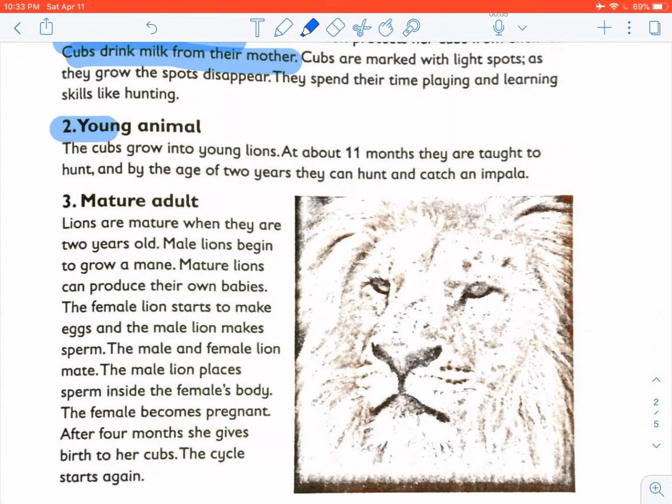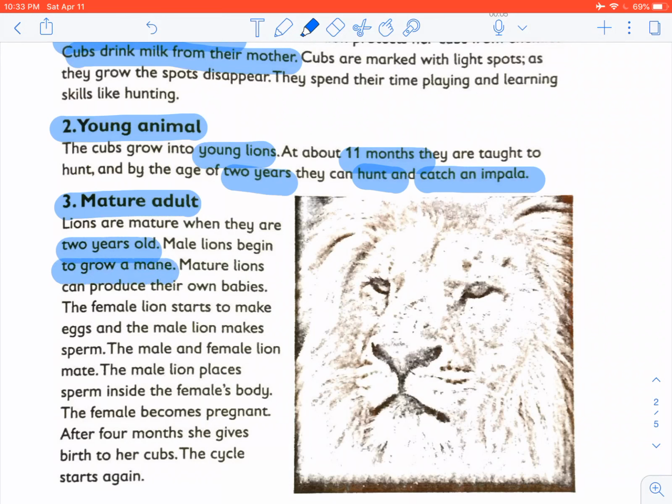The young animal. Cubs grow into young lions. At about 11 months, they are taught to hunt. By the age of 2 years, they can hunt and catch an impala. The mature adult. Lions are mature when they are 2 years old. Male lions begin to grow a mane.